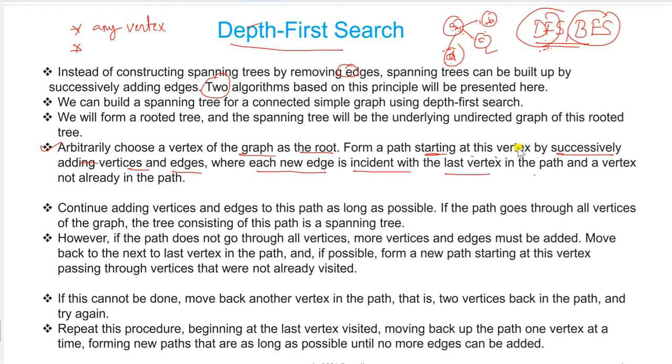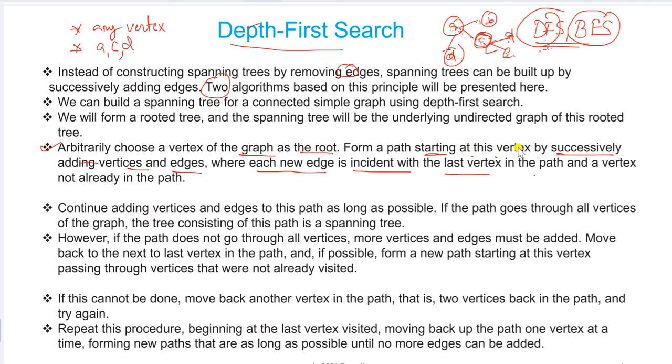For example, you choose C. Now you are choosing the next vertex, A comma C. Now you explore C. Explore means visiting the next incident vertex in the graph, and that should not be already in the path. For example, after C we have D and E. So C has two paths, D and E. You can choose any one. If it does not already exist, you can draw it.